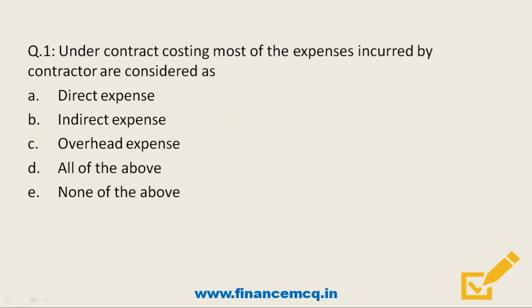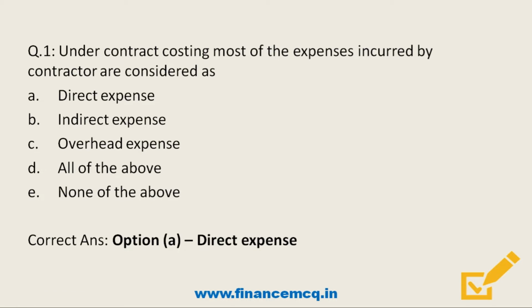So the question number 1, under contract costing, most of the expenses incurred by contractor are considered as option A direct expense, option B indirect expense, option C overhead expense, option D all of the above, option E none of the above. So friends, in contract costing most of the expenses are direct in nature such as materials, labor, expenses, plants, subcontract charges, etc. While only a small portion of the amount is charged as overheads. So the correct answer is option A direct expense.